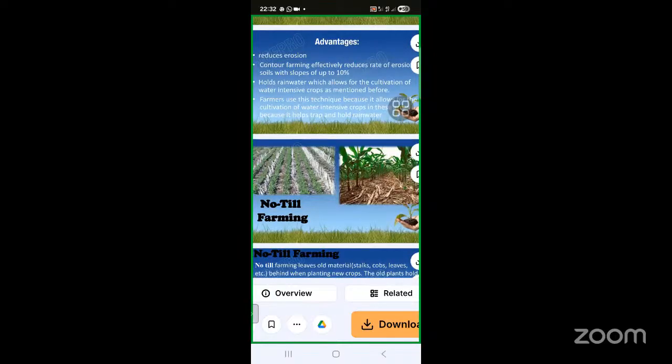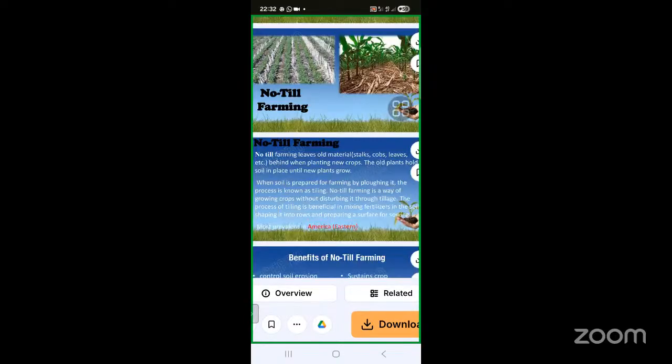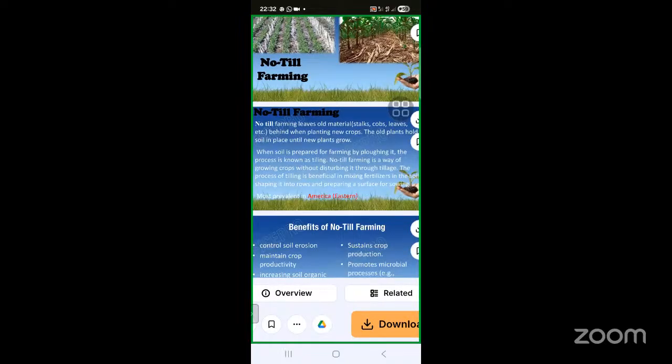No-till farming is also observed, and it is a modern technology. No-till farming leaves old materials like the stalks, cobs, and leaves behind when planting new crops. These old plants hold soil in place until new plants grow. That is very important, because when one plantation is over, then another plantation will start.